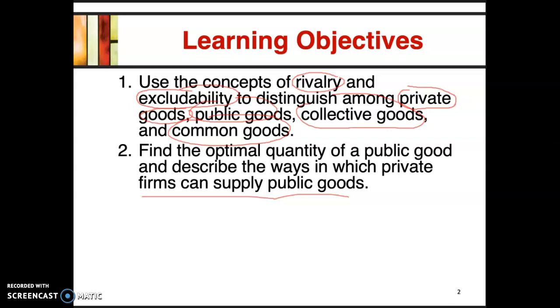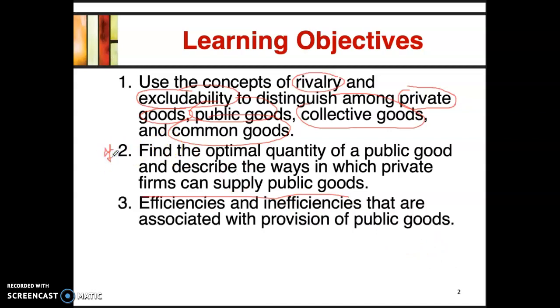If private companies can supply public goods, do we actually need a government then? Those are a few things we need to think about, and that is explained in learning objective number 2. In learning objective number 3, we look at the efficiencies and inefficiencies associated with the provision of public goods. So what is good about the government supplying public goods, and what is bad about it?